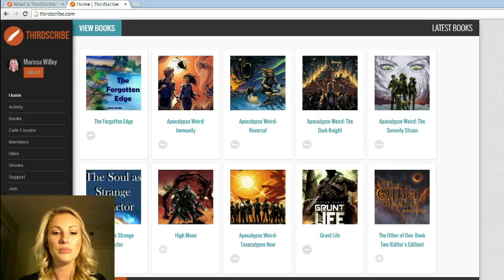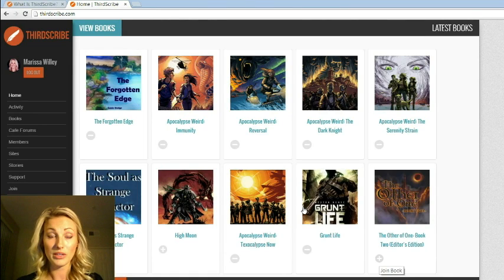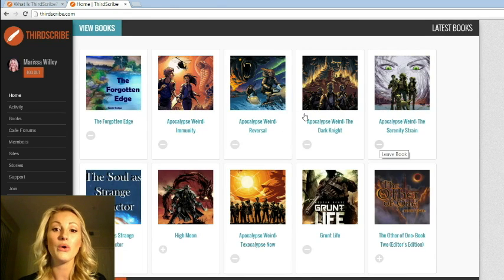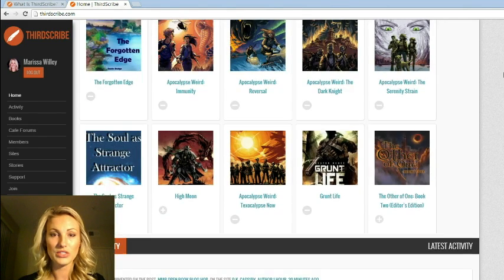These little pluses and minuses are how you can get added into a book. If you want to follow a book, you just press the plus and you join that book. You'll be easily updated every time something is added to the calendar or something gets posted in the forum. You're going to get a notification of that right there. The minuses are for the books you're already in, and you click that if you want to leave a book for some reason.